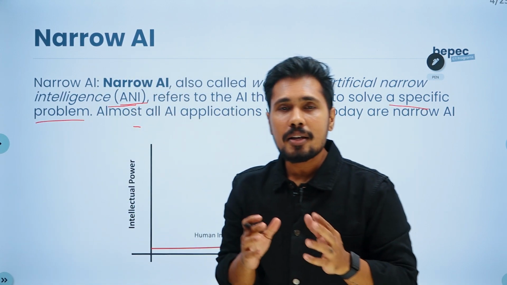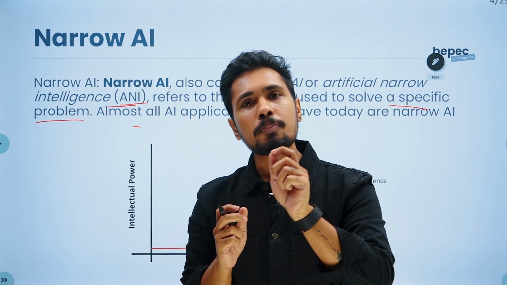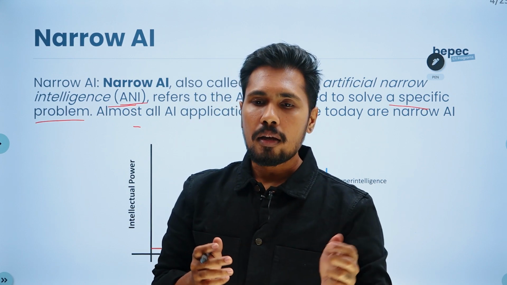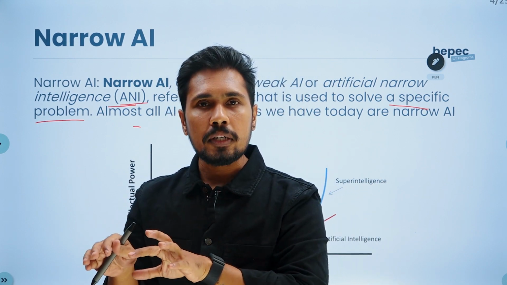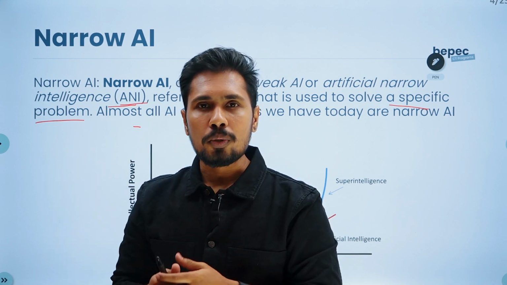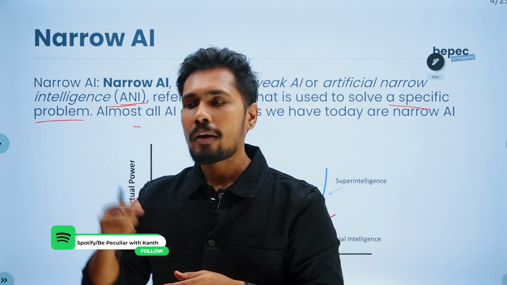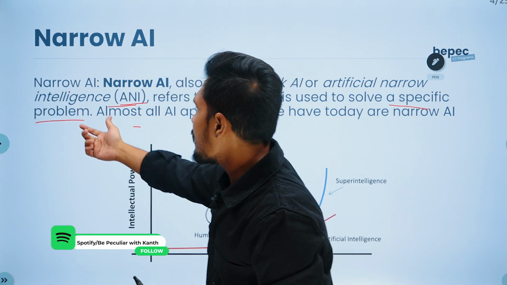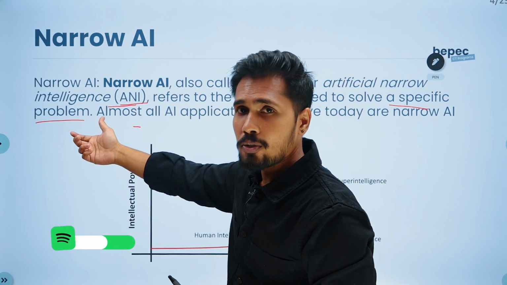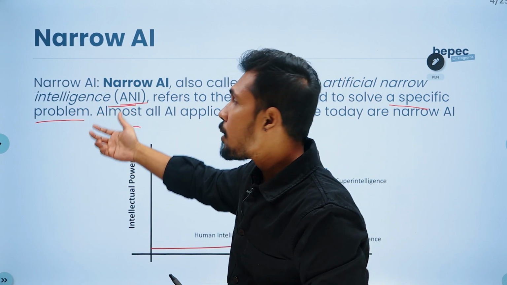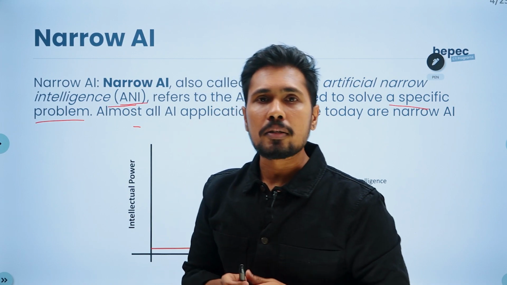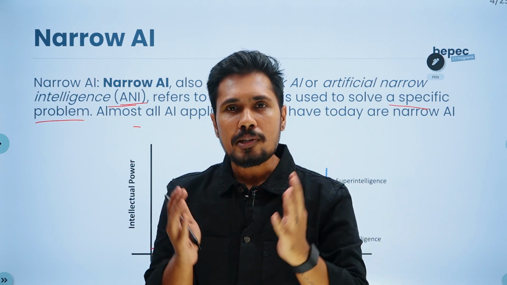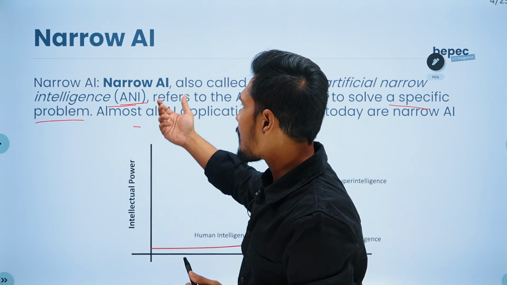What these ANIs are doing is solving a specific problem. What is that specific problem? Maybe writing code. For example, if you are a programmer and I give a specific task, write me a for loop, it is able to do that. Or give me a code for palindrome using JavaScript. Whatever it is, if you are able to perform a specific task or solve a specific problem, we call it ANI, or narrow intelligence. Play this specific game or create a new image, all of this falls under the category of ANI, artificial narrow intelligence.